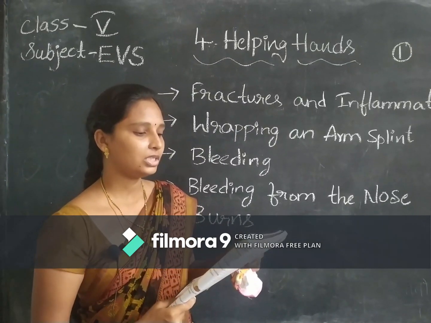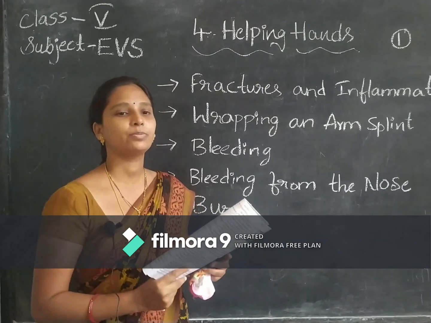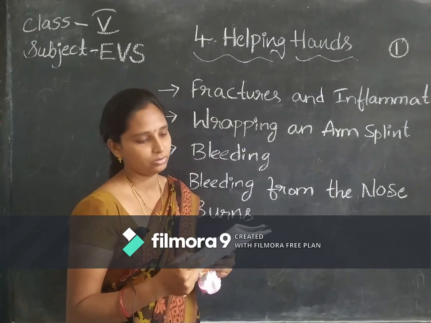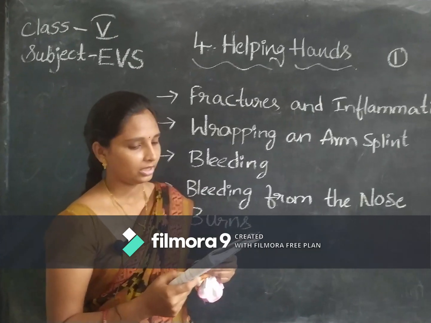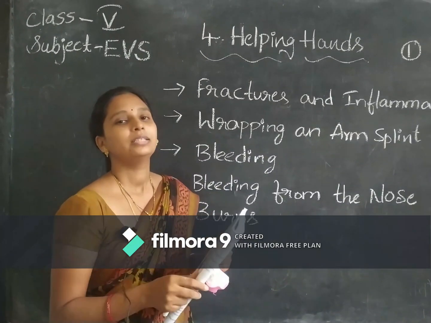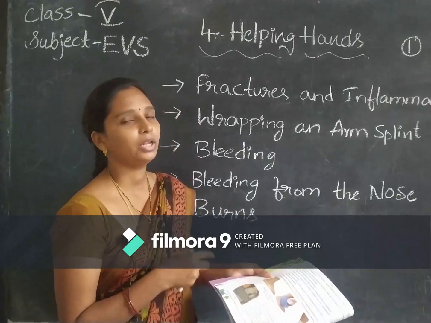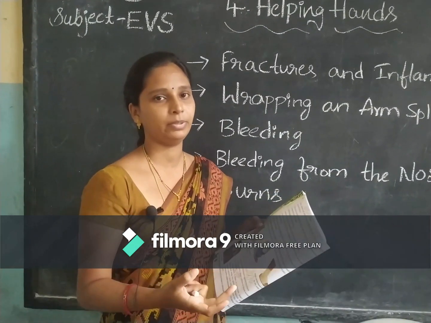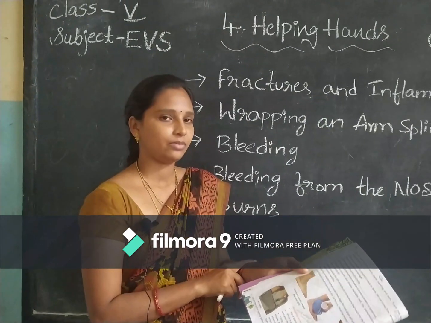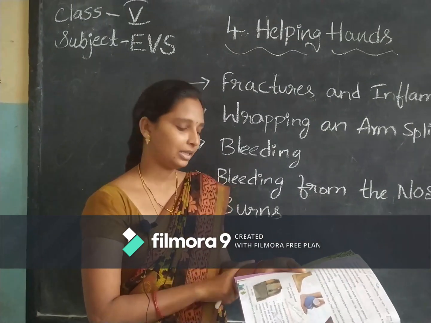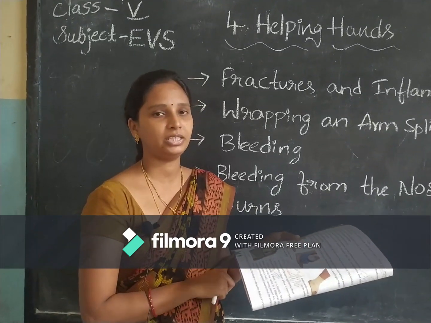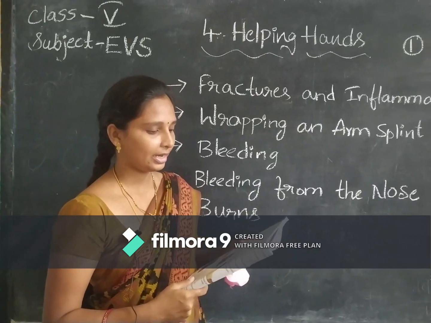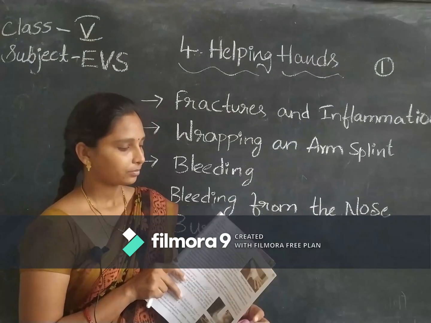Sprains and strains cause swelling and pain. Both sprains and strains cause swelling at that place, and pain also. There may be a bruise around the injury. A bruise is nothing but, whenever you hit something with your hand or your leg, or an accident happens, at that time the skin color of the affected place will change. That is called a bruise.